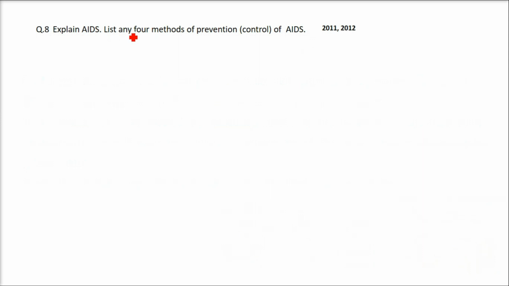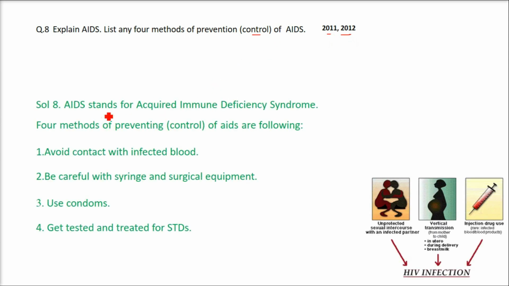Explain AIDS. List any 4 methods of prevention and control of AIDS. So this has come multiple years. So this question is also important. AIDS stands for acquired immunodeficiency syndrome.